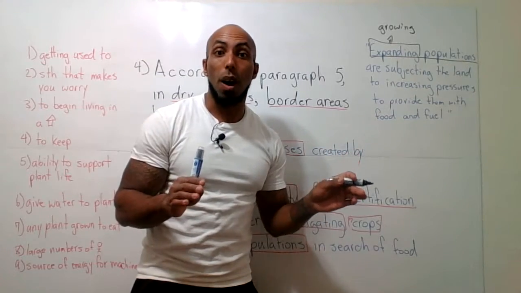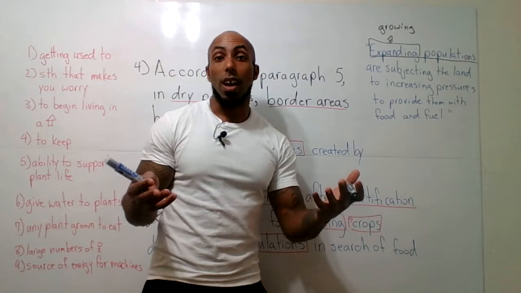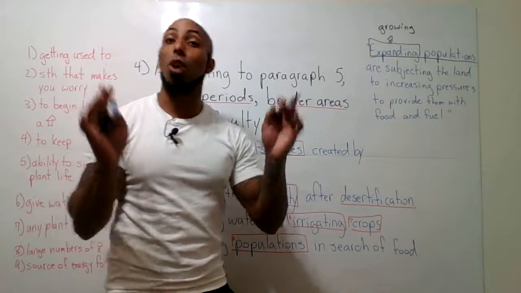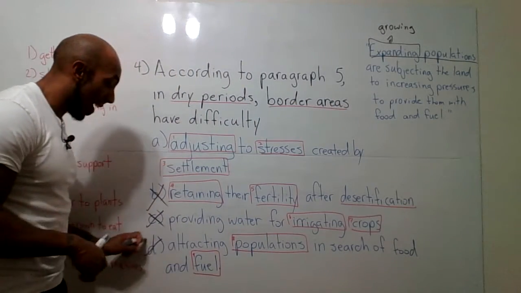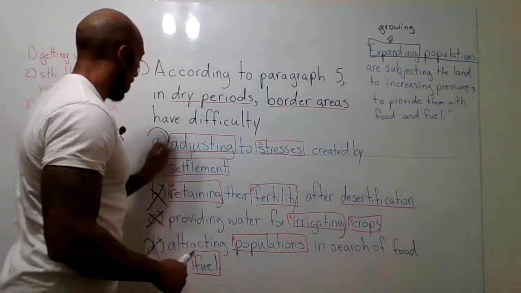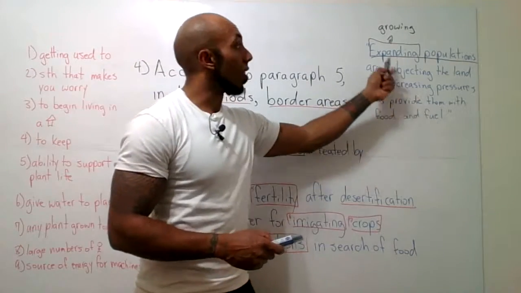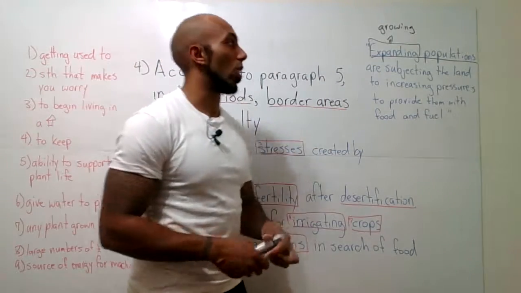We don't need to worry about, oh, do more people want to come here? Is the border area having trouble making people want to come? Well, no, that's not the problem. The problem is there's already too many people, okay? So we can scratch that out, which only leaves us with answer A, which is the correct answer, which is also mentioned in this sentence that I've written for you. This is where the answer is, okay?